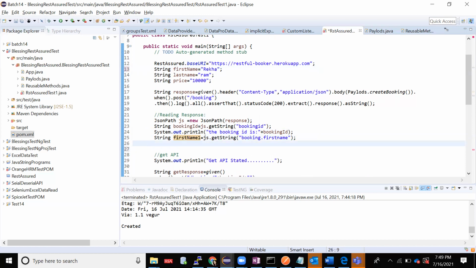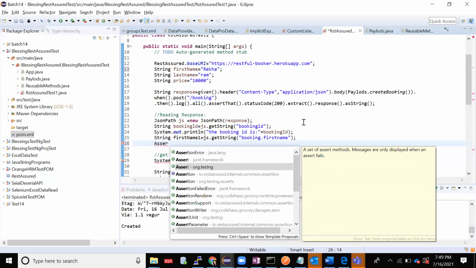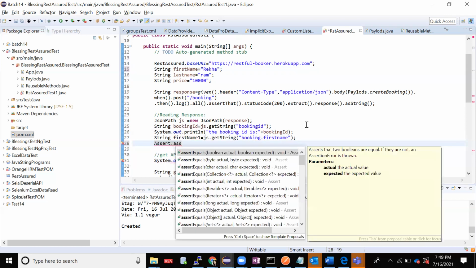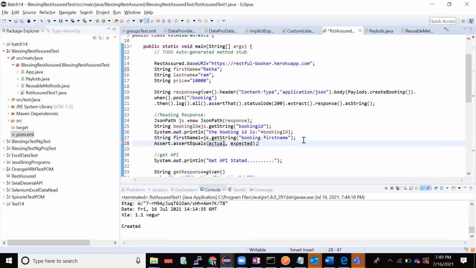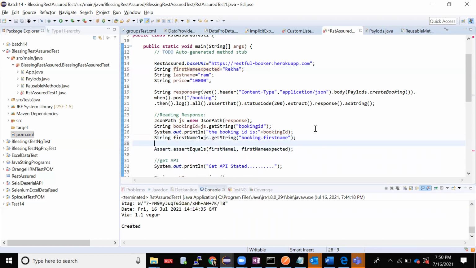Now by using TestNG, assert equals, I'll take string expected and string actual. This is my actual, and this value is my expected. Done. Just to show it to you people, I'll print that with System.out.println: post response first name is, and I'll take the first name I got from JSON and print it here.